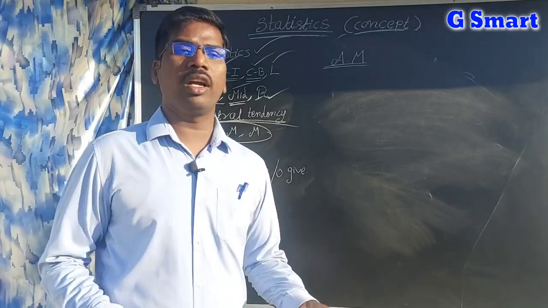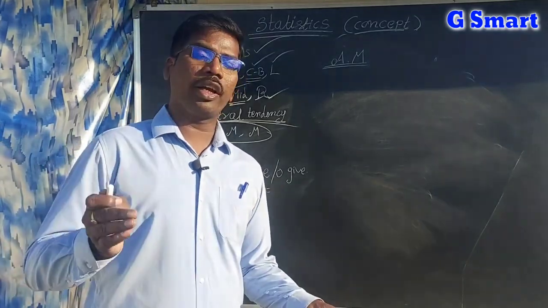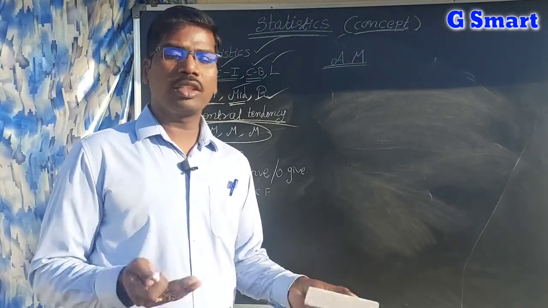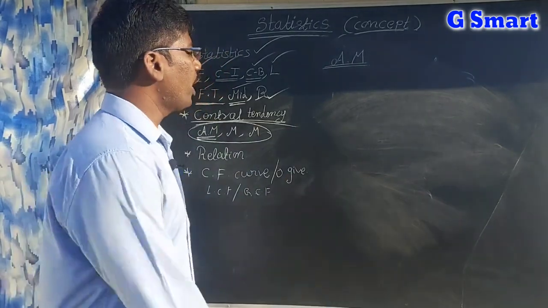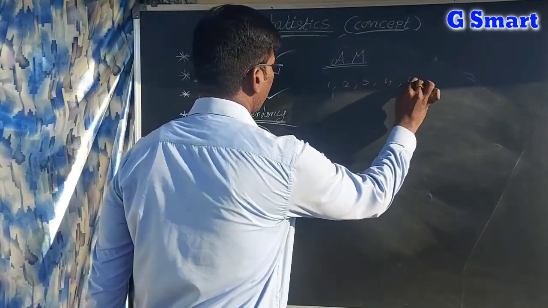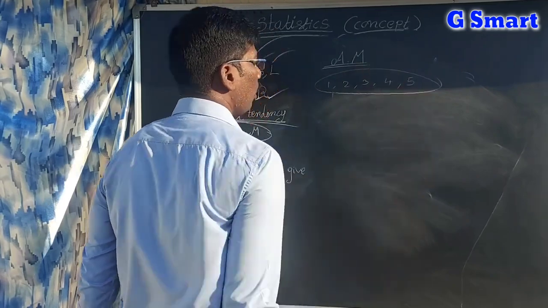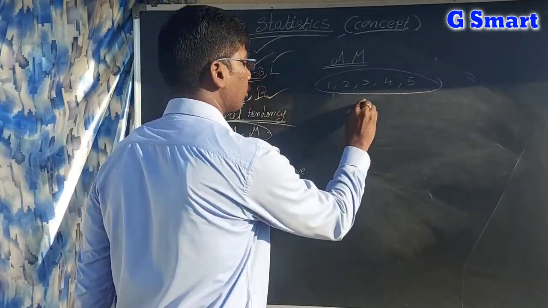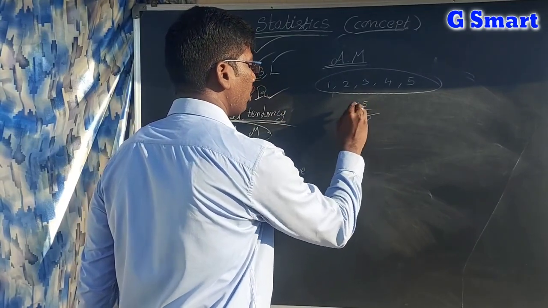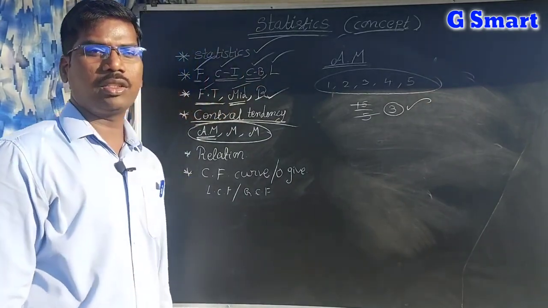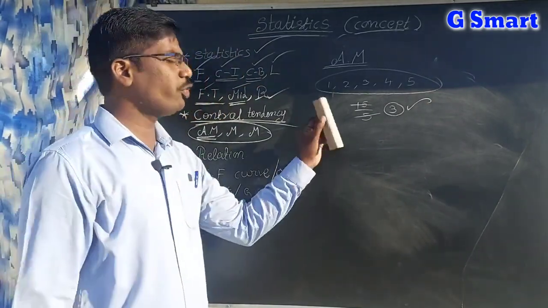Arithmetic mean means you have some data: the sum of all the data divided by the number of observations. For example, take 1, 2, 3, 4, 5. The sum of all observations is 5 into 6 by 2, which is 15, and 15 by 5 is 3. So 3 is called the arithmetic mean. This is for raw data.